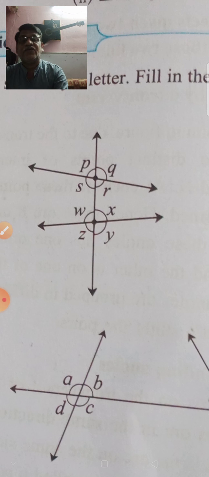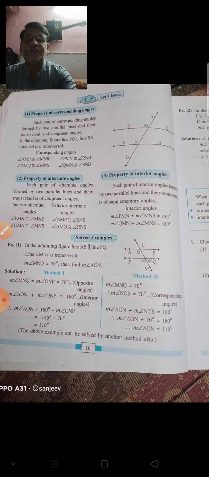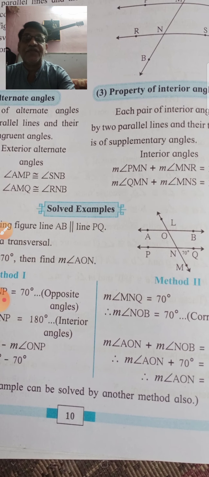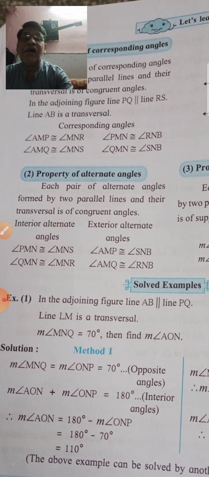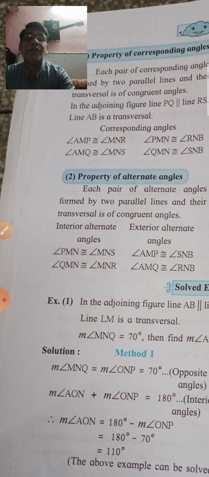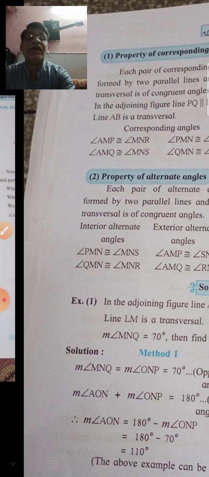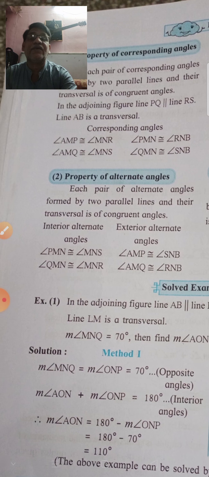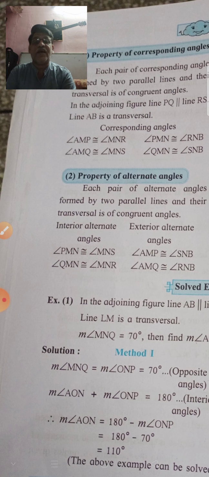Okay, so what are the properties of the given angles? Now here, see, the property of corresponding angles. What is the property of corresponding angles?